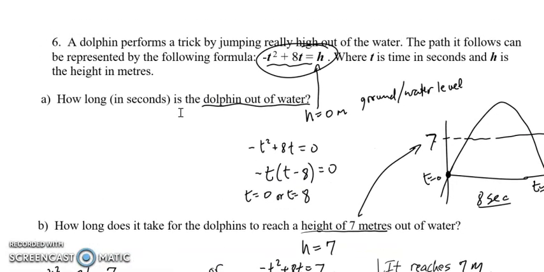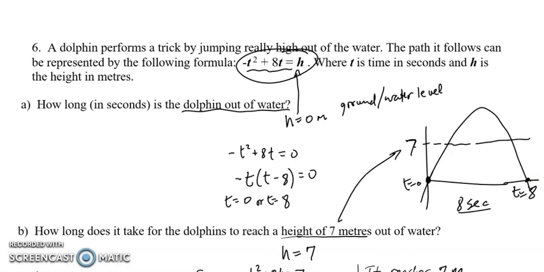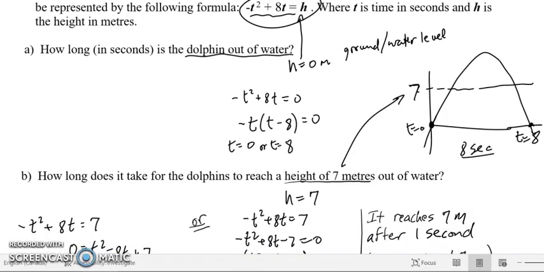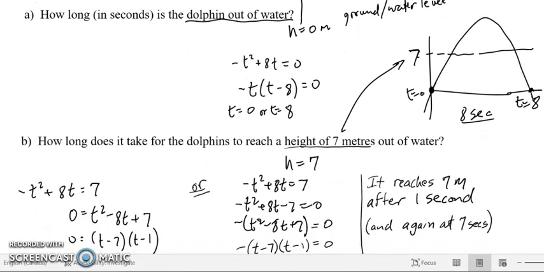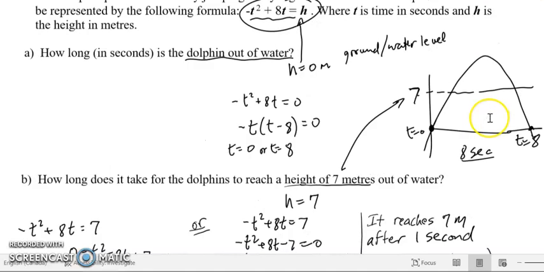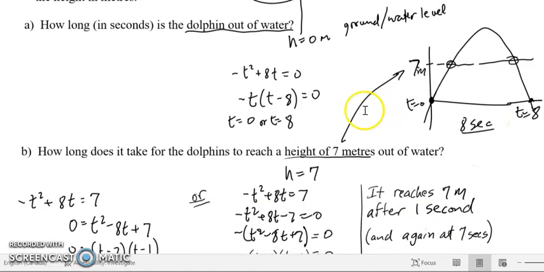Okay, so a couple more minutes here. Jumping to the last page. I did these ones in class for some of the classes, so hopefully this isn't going to be so much of an issue in terms of what you need to know. This is the one where I give you the equation for the dolphin jumping, and you just have to plug in the h. In the first case, h equals 0 to find out when it's out of the water. In the second one, h equals 7 for when I want to find out when it reaches that height of 7, right? And that would be up on the top of that bar, 7 meters.